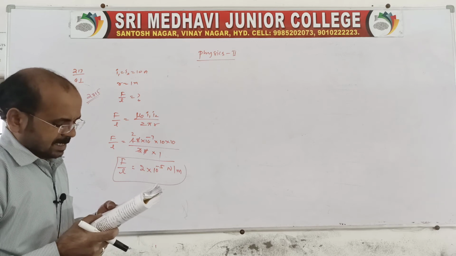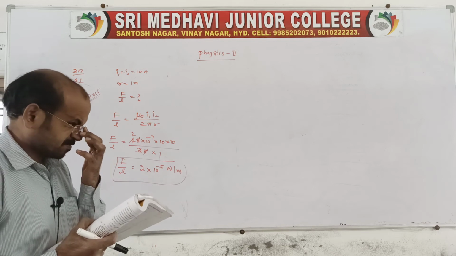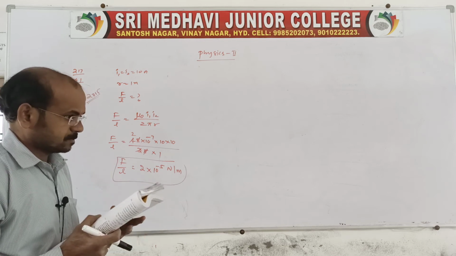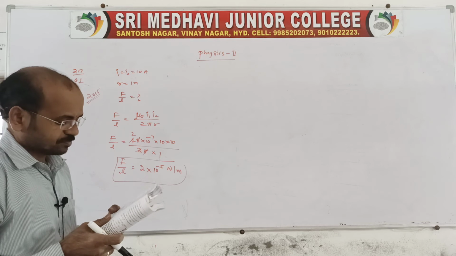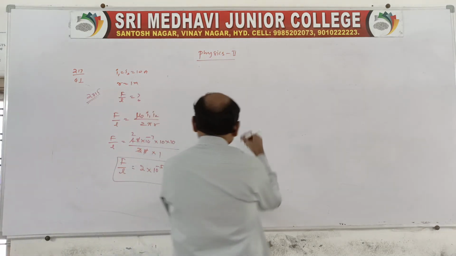In the same way, question number 7.7, page number 218.